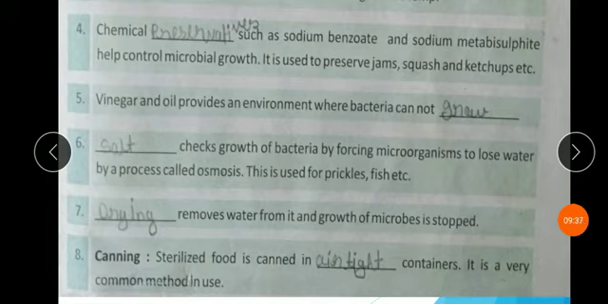Next, canning. Sterilized food is canned in a dash container. It is a very common method in use. Airtight, like chips, kurkure use an airtight container. It is a very common method in use.